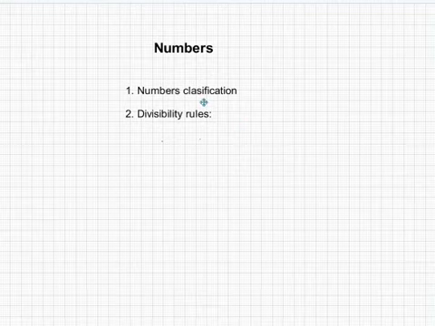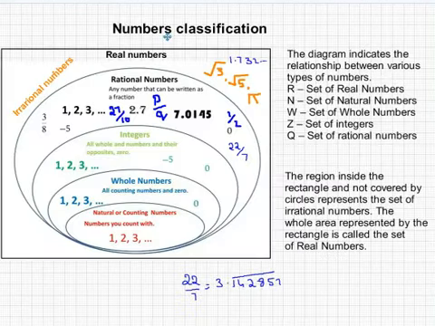The first thing you're going to see here is numbers classification and divisibility rules. In numbers classification, we are going to see real numbers, because basically the numbers are split as real numbers and imaginary numbers. But the imaginary numbers we are not going to see here, as that is in engineering maths, and that part we'll leave for now. So we're going to see only the real numbers.